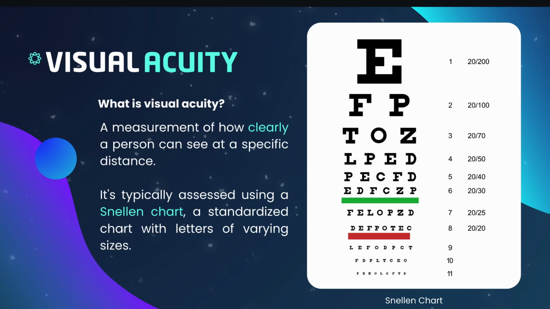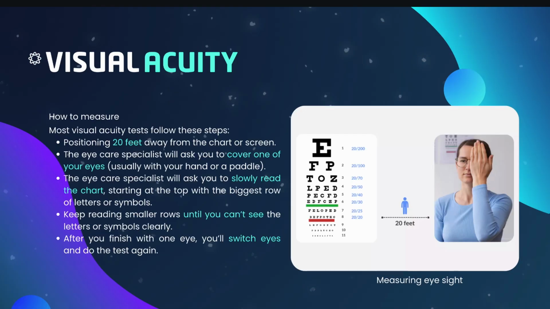Now, how to measure. The process of measuring visual acuity follows a standardized procedure. Typically, the patient is positioned 20 feet away from the chart. The eye care specialist will ask the patient to cover one eye, and then read increasingly smaller rows of letters or symbols until they can no longer see them clearly. This process is then repeated with the other eye. This simple test helps identify refractive errors and other vision problems.